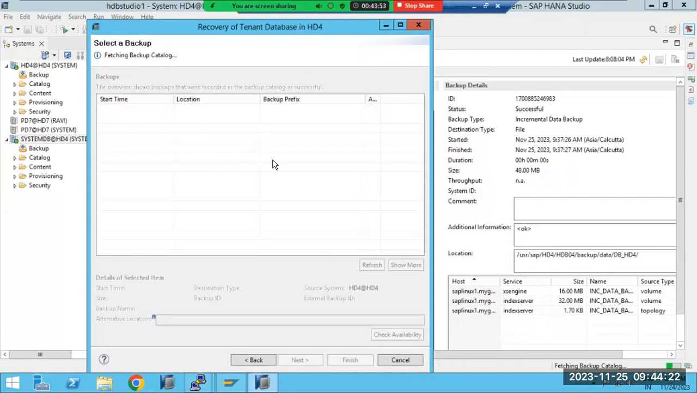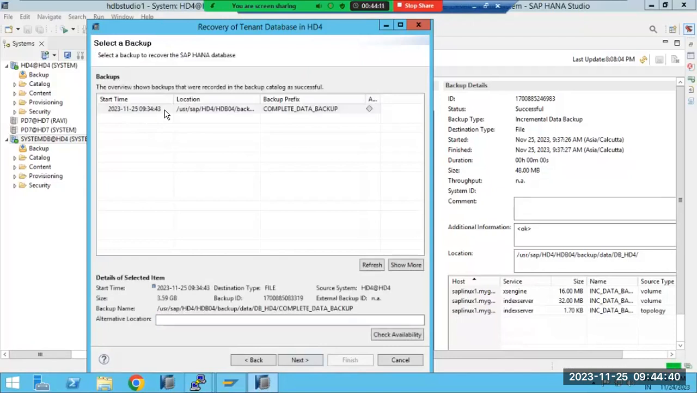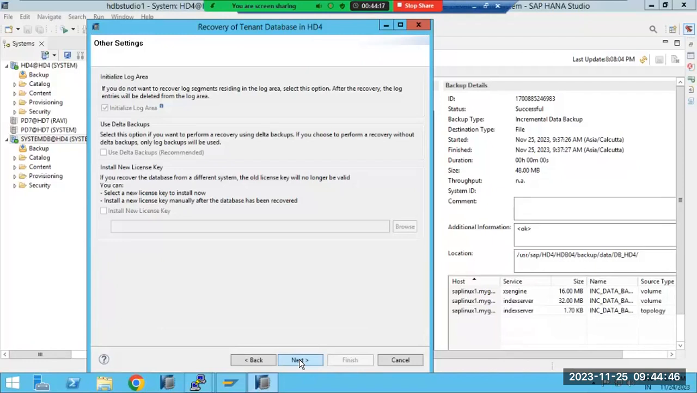Let me search for the latest backup. What backups are available here? Because we have taken the backup, it should be displayed, so you can select which backup you want to restore. I selected the third option here, up to that particular backup timestamp. We have the complete database backup here, so I'm selecting this backup.